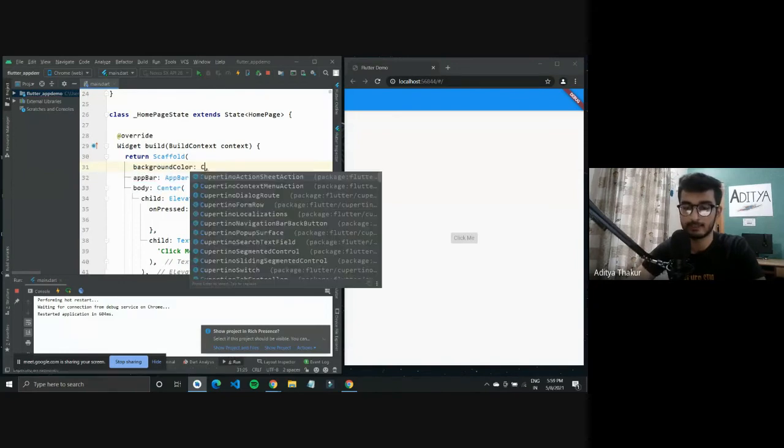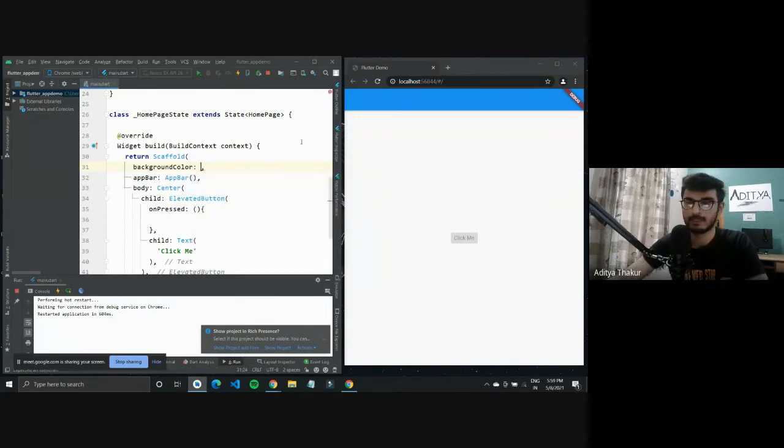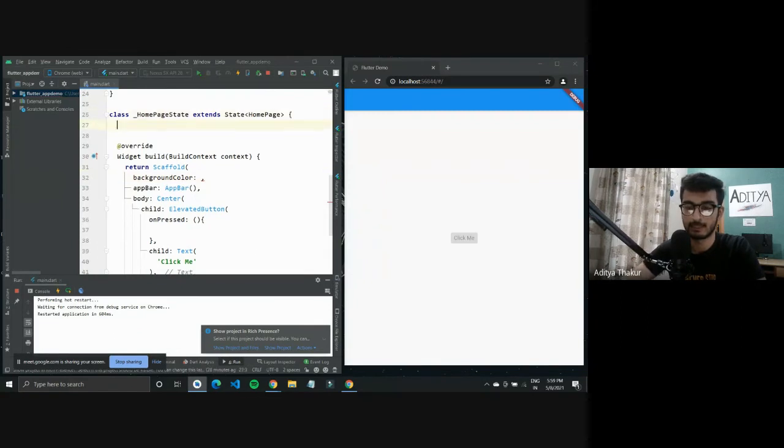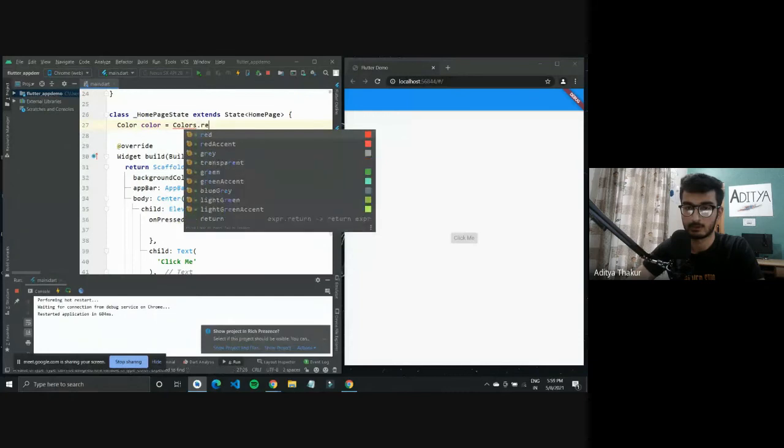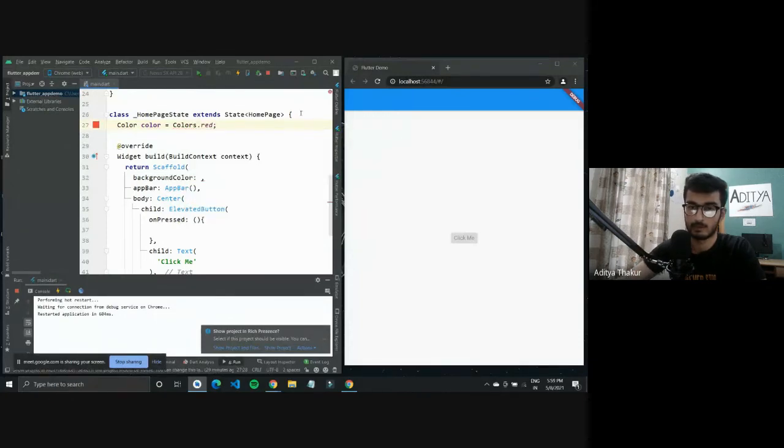I'll have to try it once. What I can do is inside this homepage state, I can create a color equal to Colors.red. Now I can use this color here. Okay. And what I can do is when this button is pressed, I can change this to Colors.green.